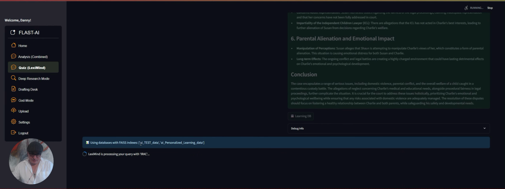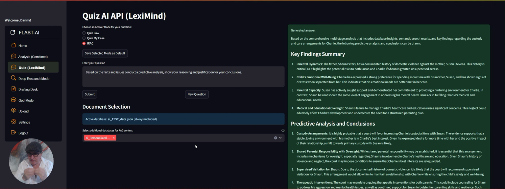using databases with indexes, so we're using the test database, which is the one that we just uploaded, the affidavit, and the personalized learning data. So the personalized learning data is already extracting those key facts, key issues, and the system is also looking back at that affidavit as well. So it's getting more detailed, more fine-tuned data. Here's the key findings. The question was to predict an outcome. So here's the key findings.